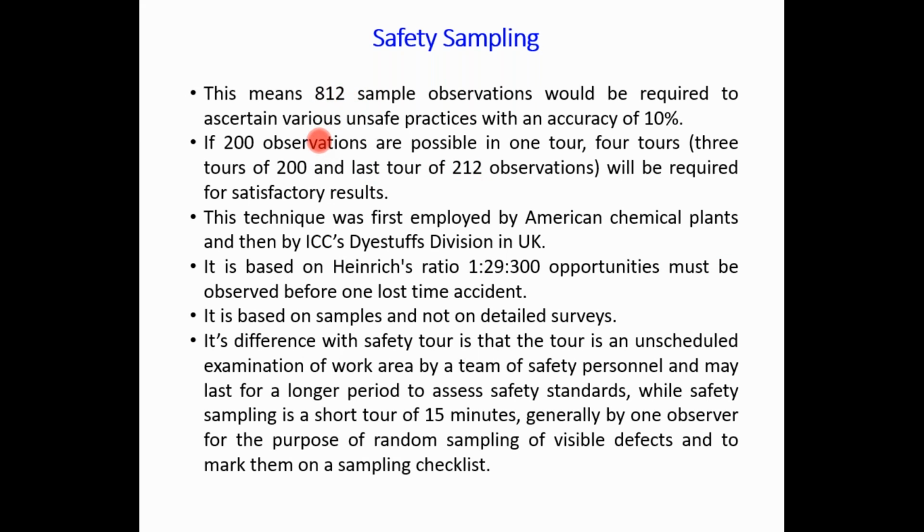On that basis we decide the number of observations, and then we can calculate whether the activity is safe or not. So it is based on samples and not on a detailed survey.